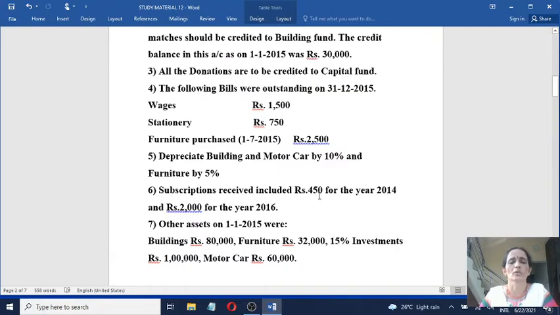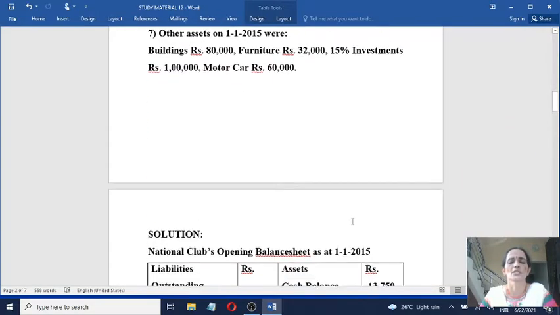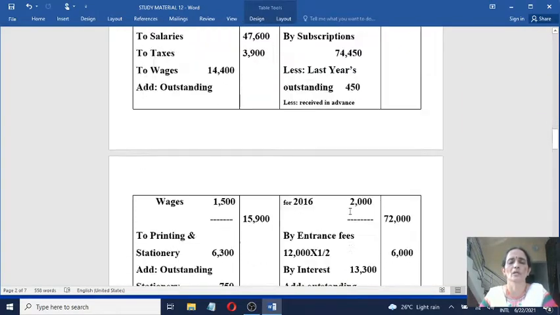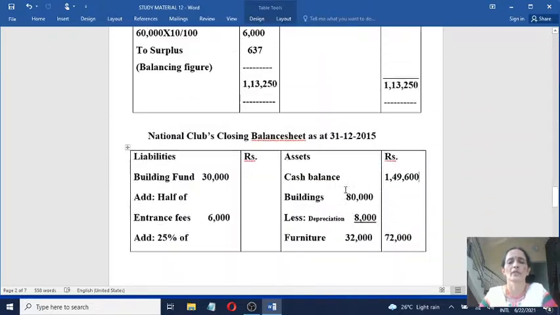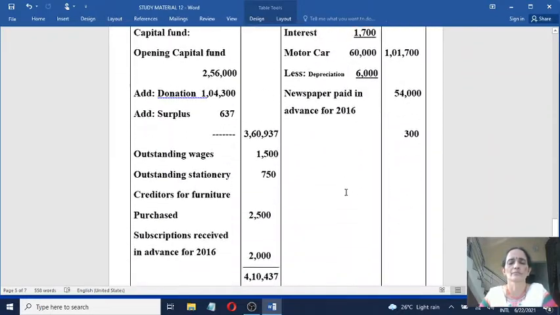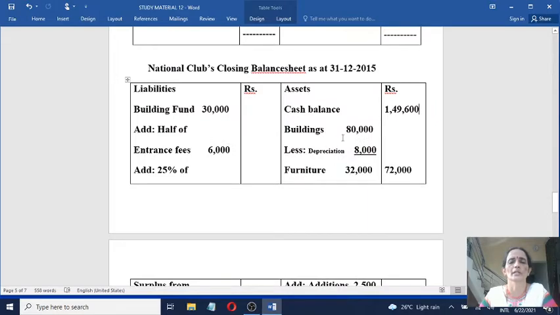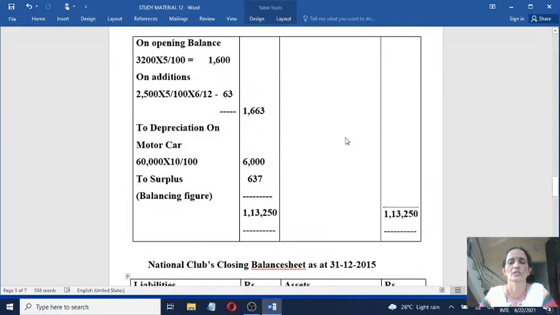Subscriptions received included rupees 450 for the year 2014 and 2,000 for the year 2016. This year's outstanding is not given, so no need of writing any amount here. See, we have not written outstanding subscriptions.